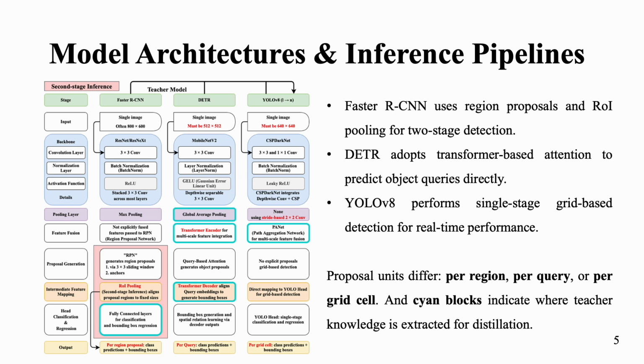On this slide, we show a side-by-side comparison of the teacher and student model architectures, as well as the inference pipelines. The sandboxes highlight where each method extracts knowledge from their teacher. Method A focuses on logits, distilling information from the final output. Method B transfers relational features, capturing spatial relationships across layers. Method C aligns convolutional feature maps from intermediate layers. This comparison illustrates how each approach taps into a different level of the model hierarchy, from output predictions to internal structures, to guide and improve the student model's performance.